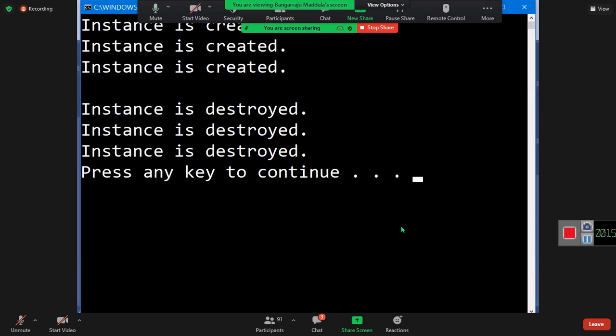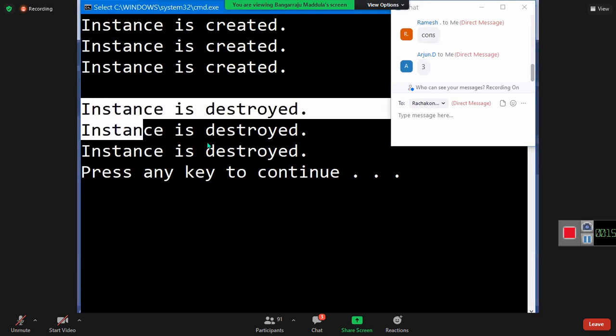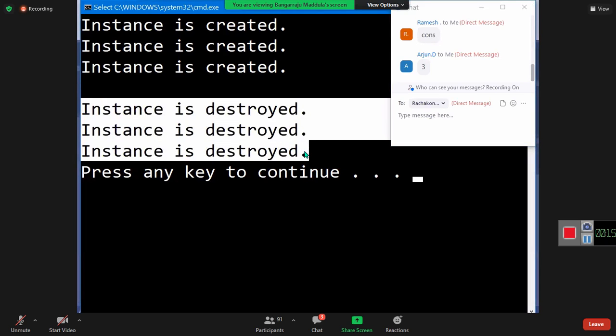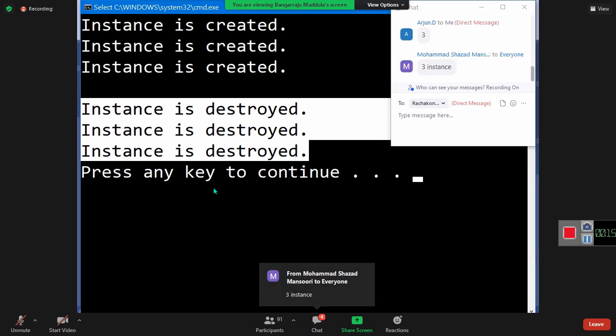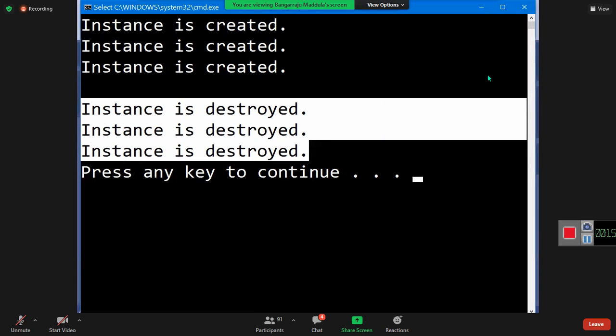What did I say? At the end of a program's execution, each and every instance associated with the program will be destroyed by the garbage collector. Every instance is destroyed. But in the middle, every instance is not destroyed. Unused instances are destroyed. Are you clear? So the first one is clear now.